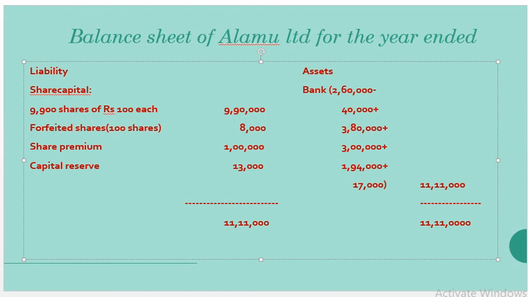This is the balance sheet of Alamo Limited. Share capital is 9,900 shares, so 9,90,000. Of the forfeited shares, 100 shares have not been sold by the company. It is in the hands of the company, so the 100 shares are worth 8,000 rupees. Share premium 1 lakh and capital reserve 13,000. And all the received money has been shown on the bank side. And this 40,000 rupees has been shown with a minus sign, so 40,000 should be deducted. So this is the balance sheet of Alamo Limited.